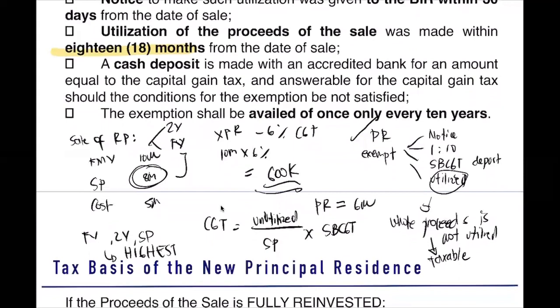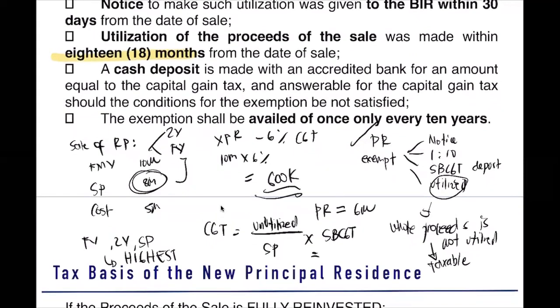In this example, the unutilized portion is 8 million less 6 million, which is 2 million, divided by our selling price of 8 million, multiplied by the should-be CGT of 600,000. So 2 million over 8 million multiplied by 600,000. What is our CGT? 150,000. So we are liable to pay 150,000 pesos. Ayan. If the whole proceeds is not utilized, it is considered taxable.